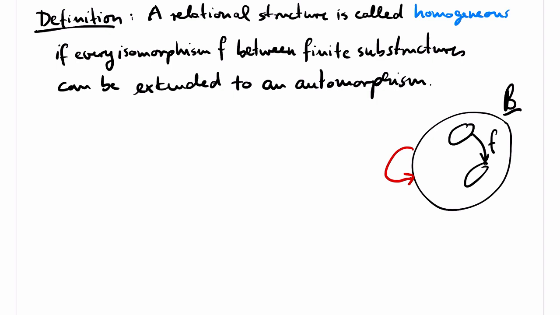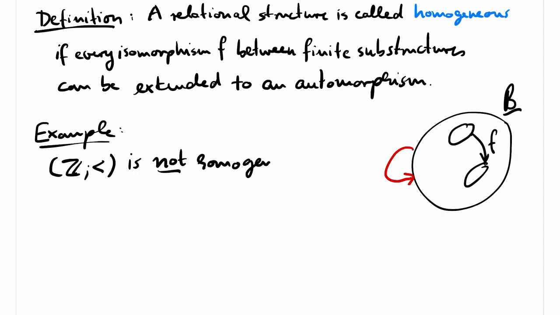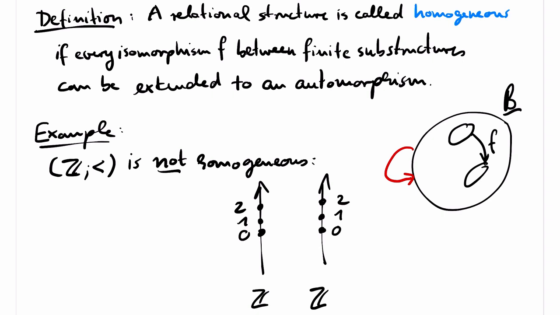Let's again start with a non-example. The linear order of the integers is not homogeneous. For example, the substructure with the two elements 0 and 2 is isomorphic to the substructure with the two elements 0 and 1. But this map that maps 0 to 0 and 2 to 1 cannot be extended to an automorphism of the entire structure because we do not know where to map the element 1. In such arguments, it is convenient to draw the structure twice, so that the map f and its extension can be drawn from left to right.